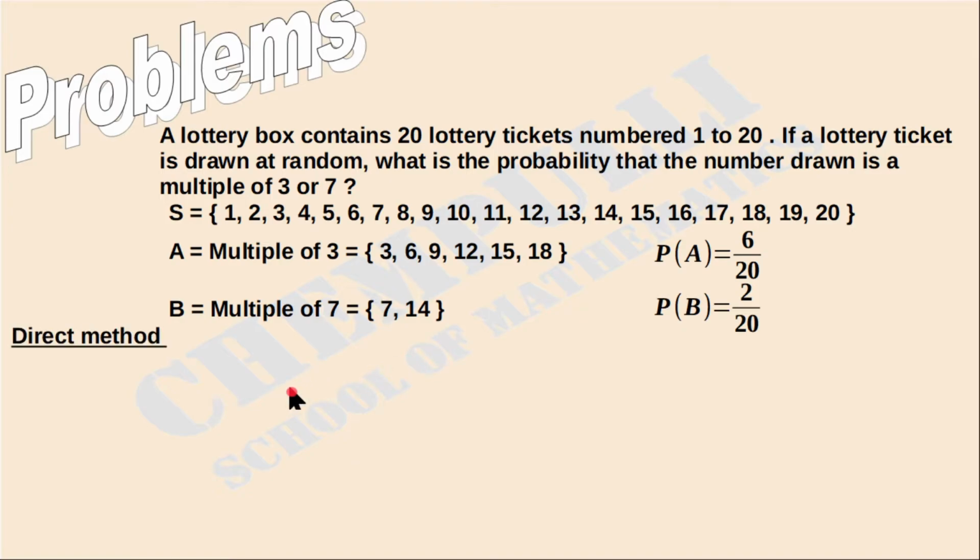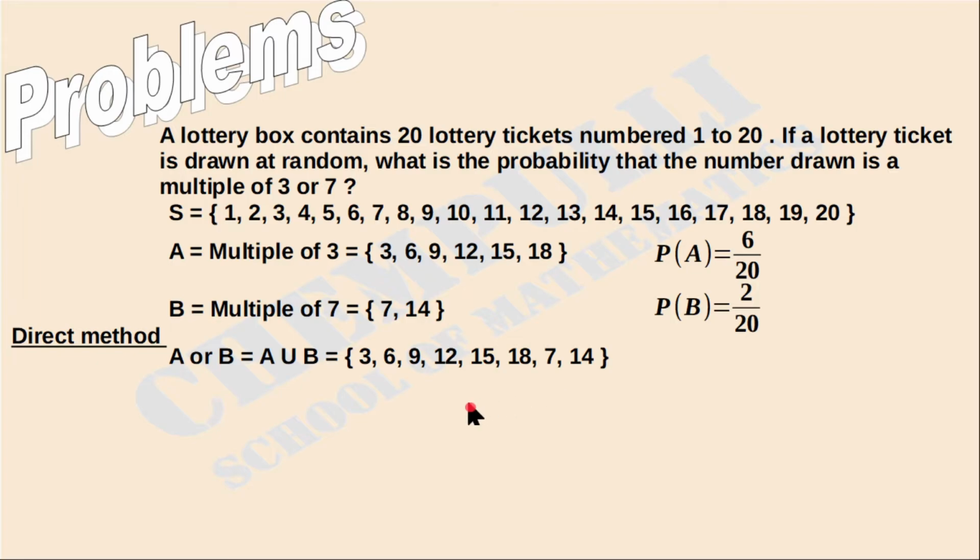First, the direct method. In this case we first have to find the probability that the number drawn is a multiple of 3 or 7, that is P of A or B. P of A or B means P of A union B. For that, first we find A union B. A or B means A union B. Combining these two sets, we get 3, 6, 9, 12, 15, 18, and then 7, 14. That is A union B.